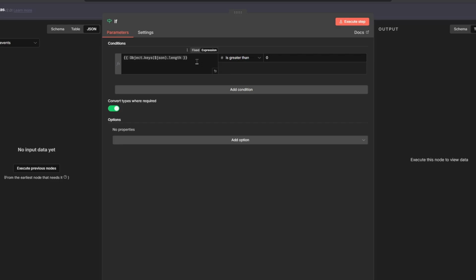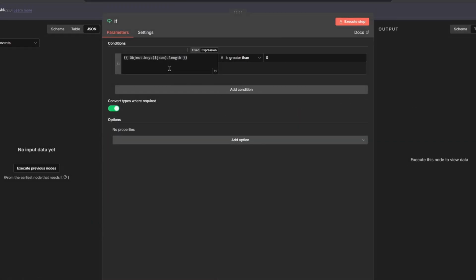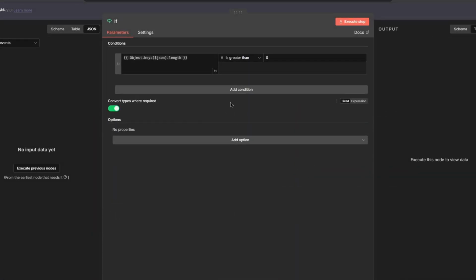So to fix it, I ended up changing it and using this code right here. Instead of checking the length of the array itself, it checks if there's actually any value inside the array. Even though the array has a length of 1, we check inside the array: is there actually any objects or keys inside this array? And if there's no objects or keys, then we know that this array is empty, so we're going to go to the false path. However, if there's any keys or events inside of this array, then we know there's some data inside it and it's true. And so we send it over to the code node. And so that's basically how you would solve that issue.